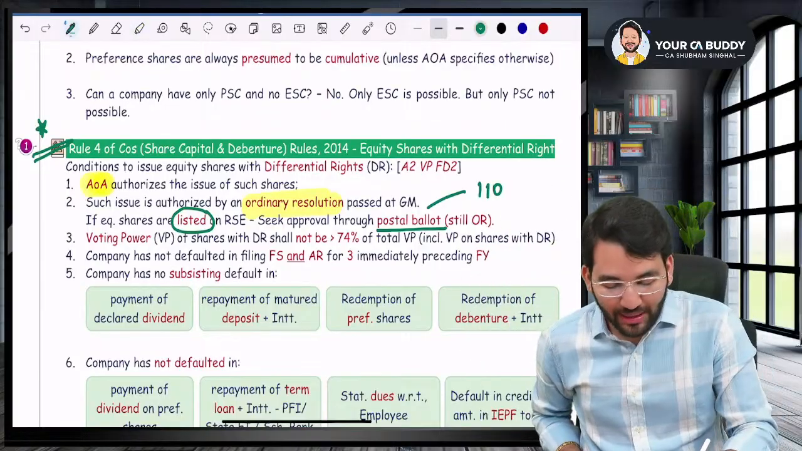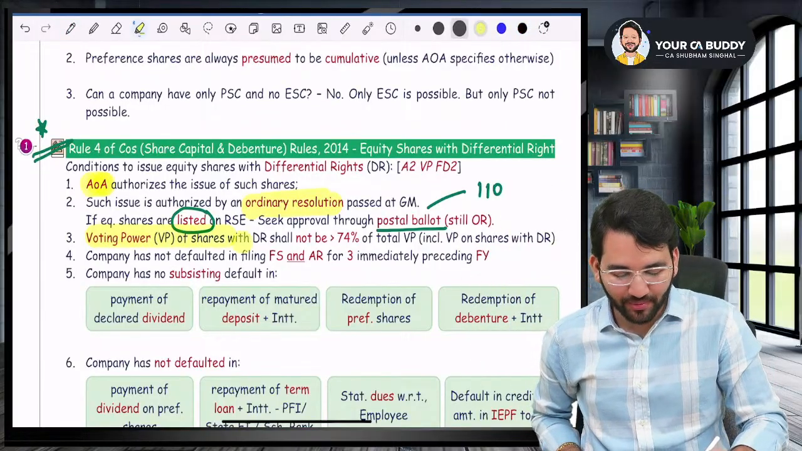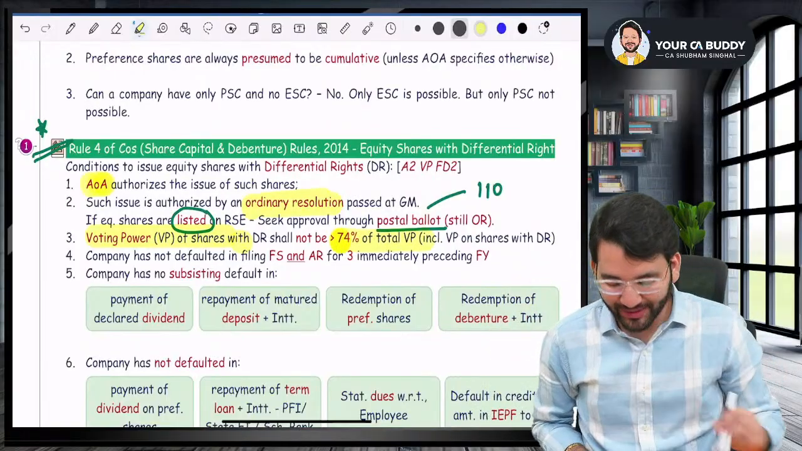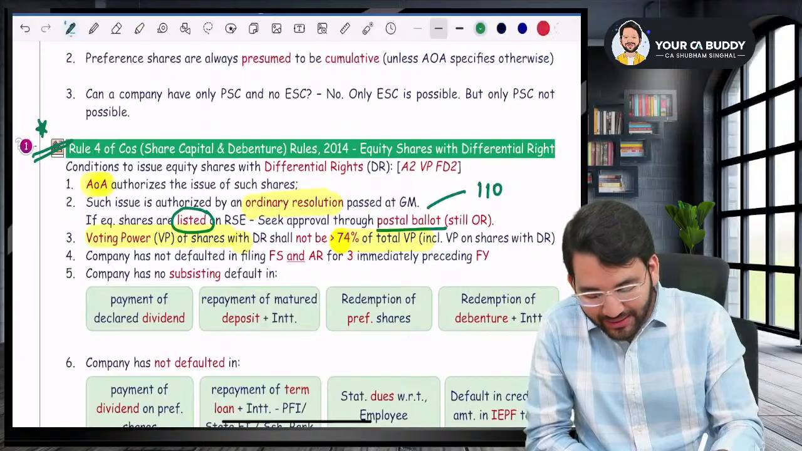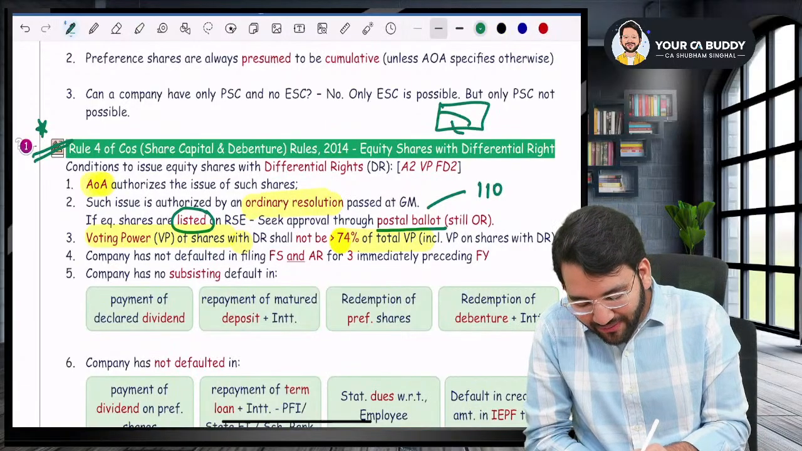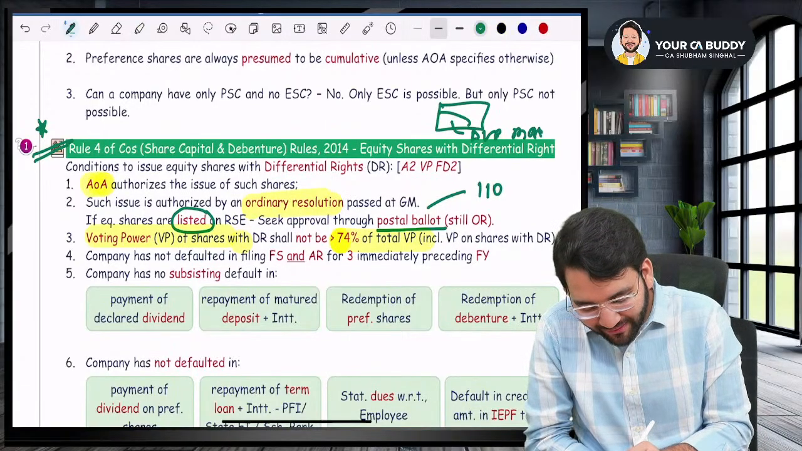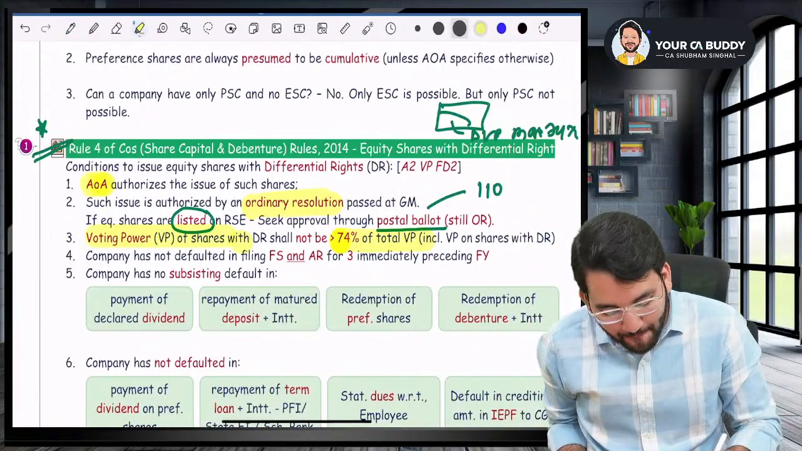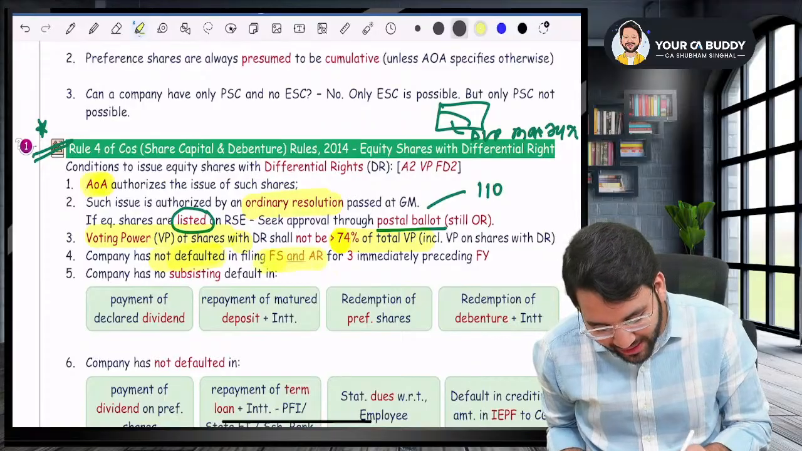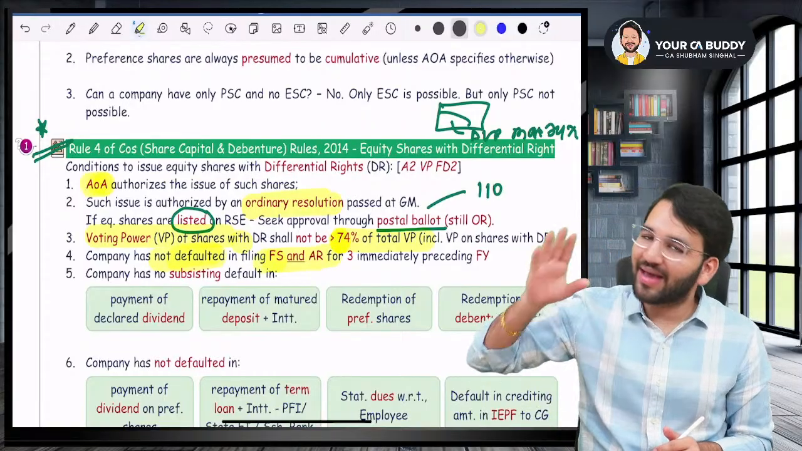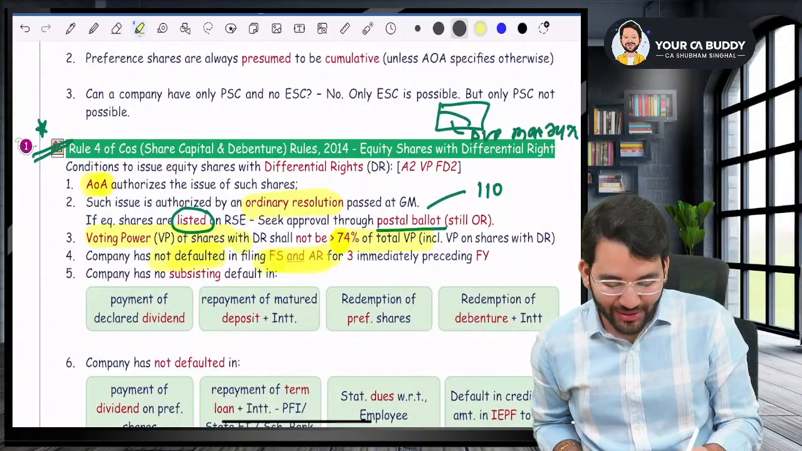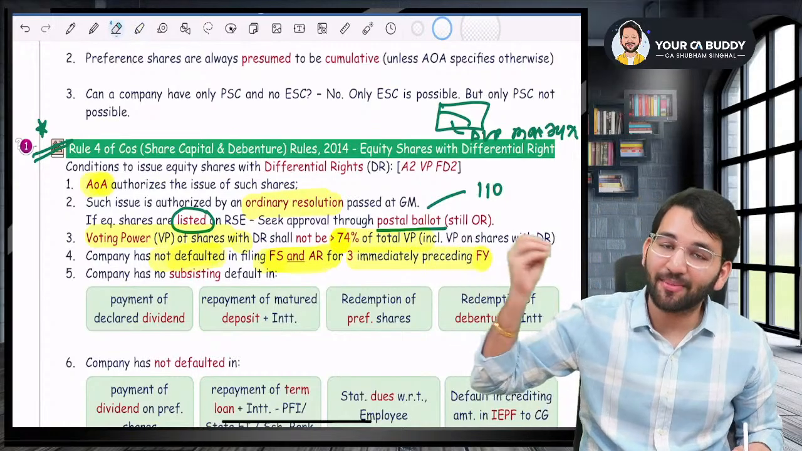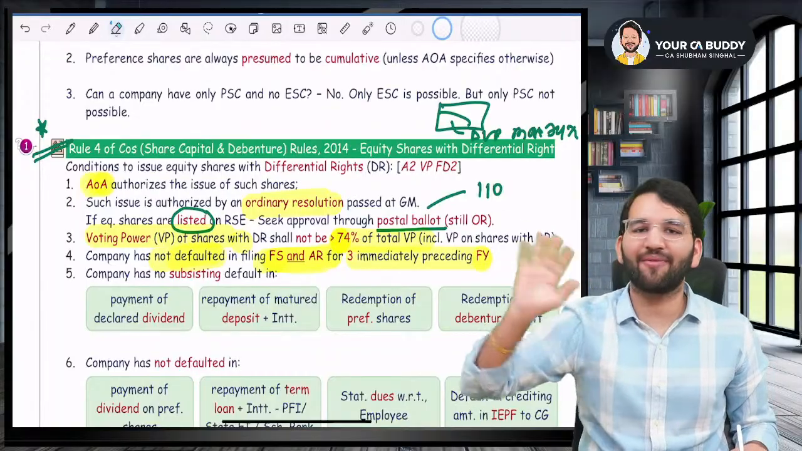Number three, sir, the voting power on these DVR shares shall not be more than 74% of the total voting power. So the DVR shareholder can have maximum 74% of voting power, not more than that. Point number four, sir, the company has not defaulted in filing of financial statement and annual return for three immediately preceding financial years.